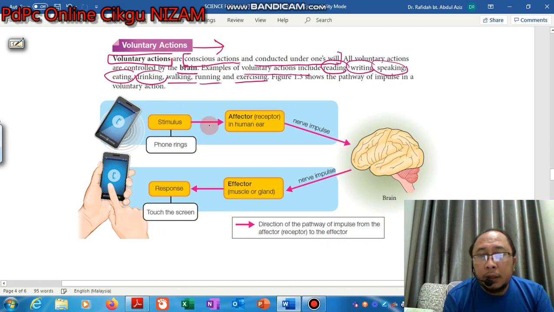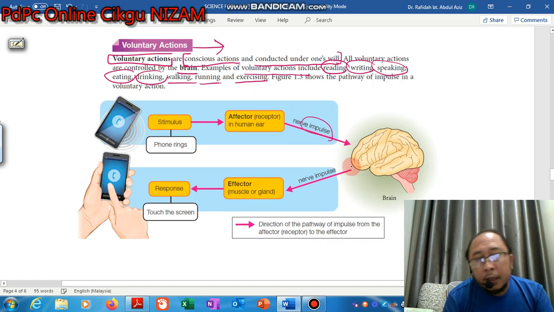So this is a diagram to show how voluntary action is produced. For example, when we hear a phone ring, the nervous system will detect the stimulus, and then the impulses will be sent through the nerve to the brain, and the brain will interpret the impulses.